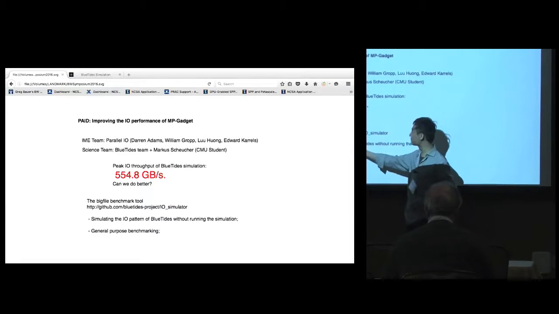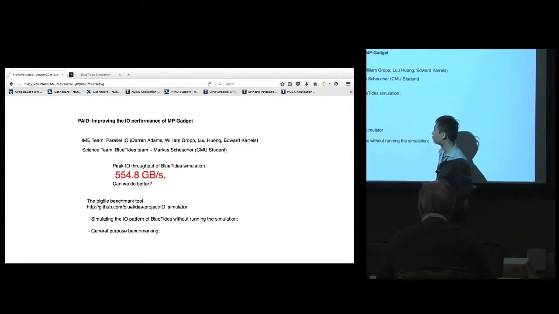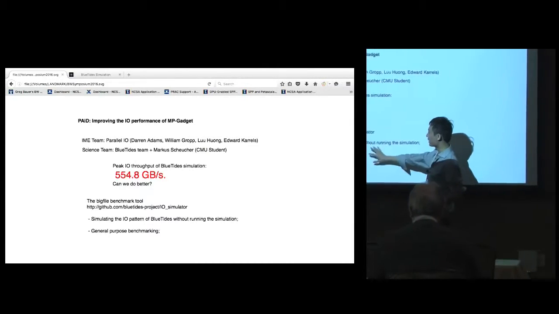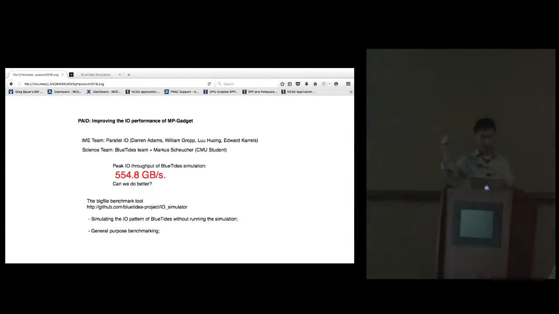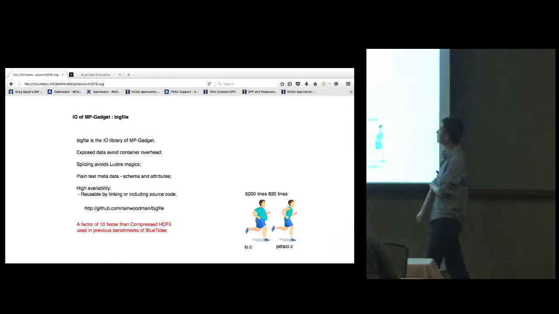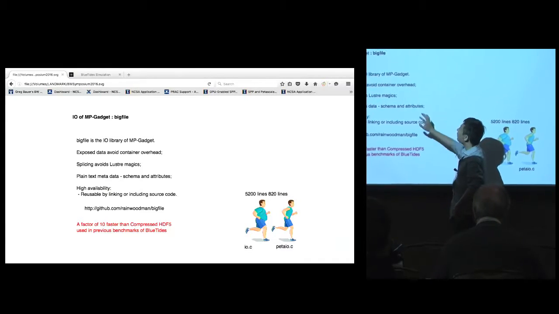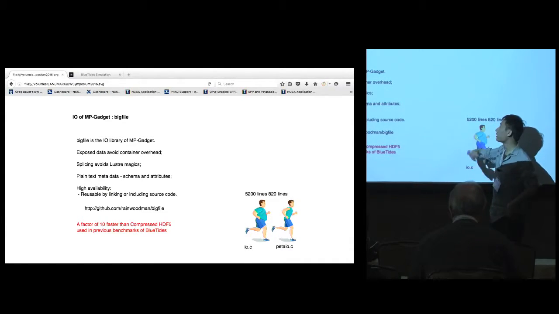So to understand what we were doing, Sam implemented this benchmark tool that can simulate the I/O of BlueTides, and can also do general purpose benchmarking of the computing facilities if you look at it from another perspective. I'm missing another figure here. I don't know why.